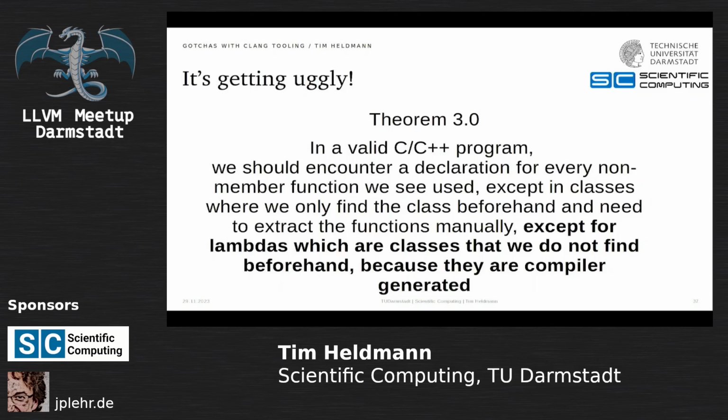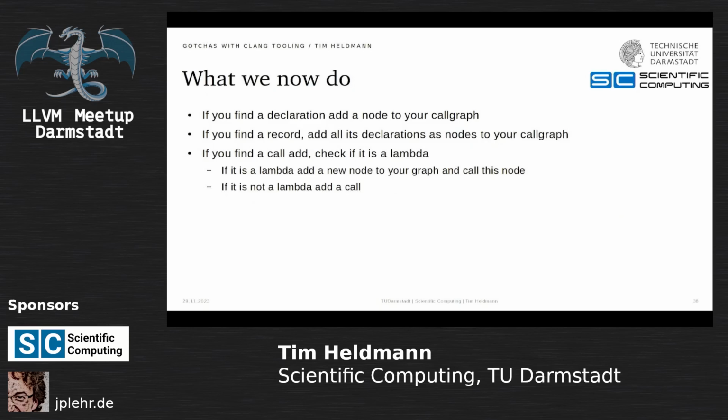Then we update our theorem and it starts to get ugly, because in a valid C program we encounter every non-member function used, except for classes where we find the class beforehand and need to extract the functions manually, except for lambdas which are classes but we do not find them beforehand because they are compiler generated. Great. Okay. Luckily, lambdas are the only compiler-generated piece of code inside C++, right? No, there are... Oh, wrong. Yeah, what we do now is if we find a lambda, we add the node to the graph and the call edge as well. Right, lambdas are the only compiler-generated thing.